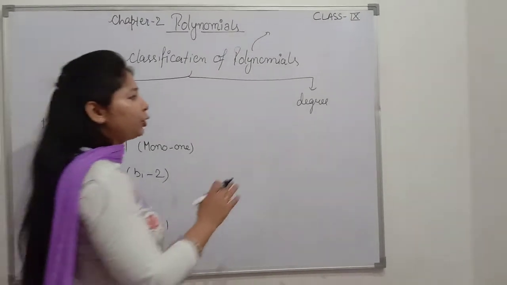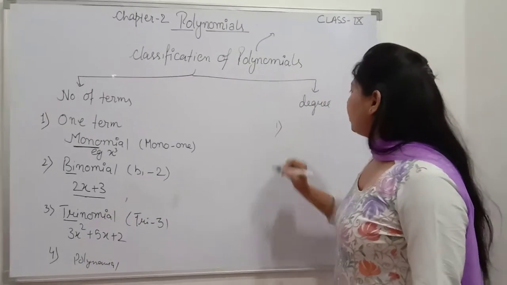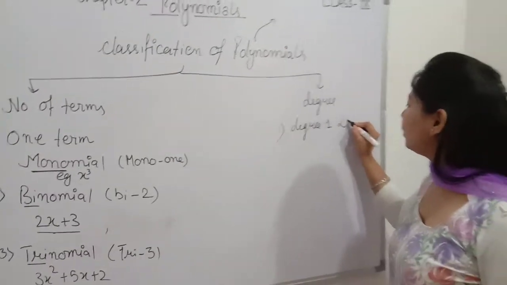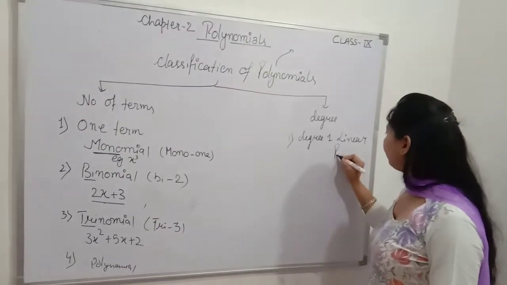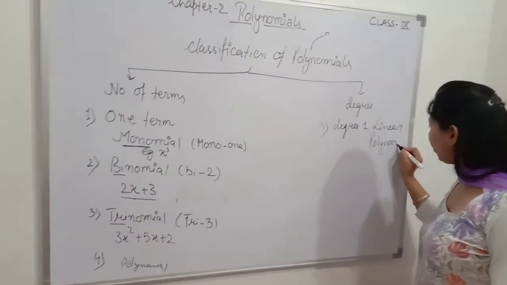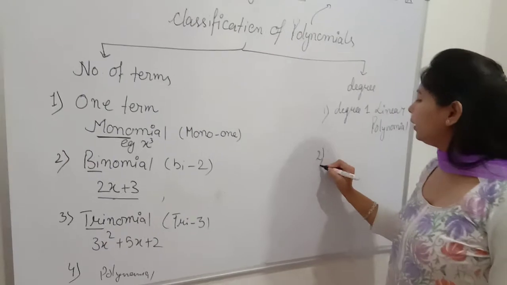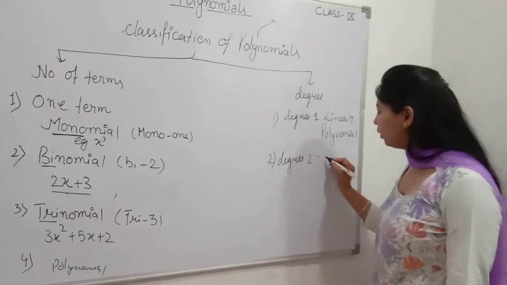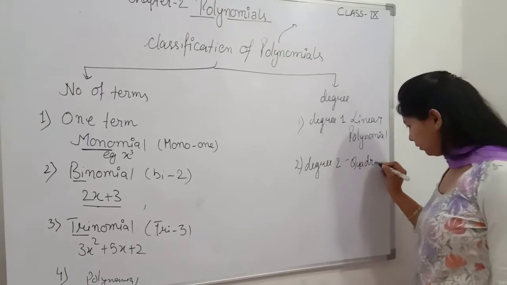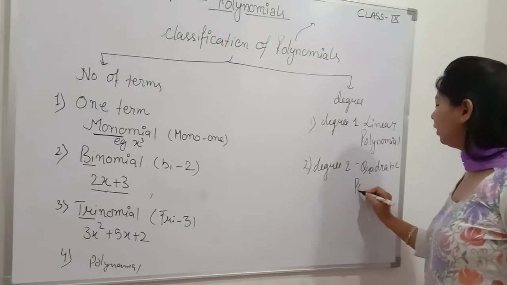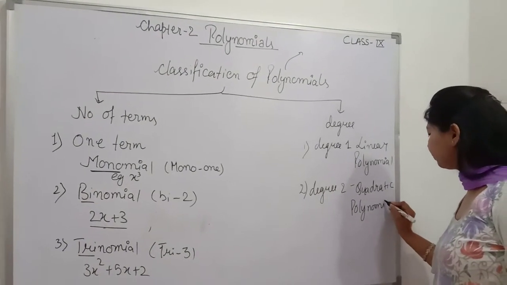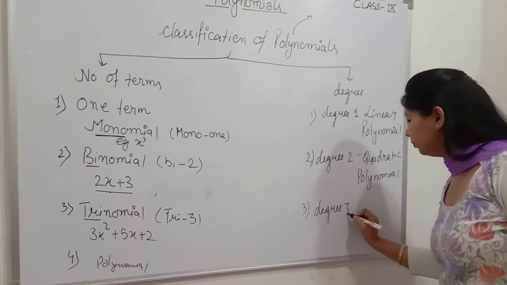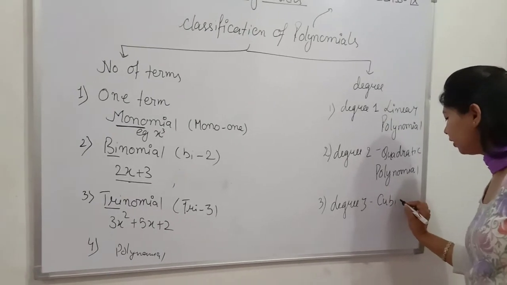Now on the basis of degree. First, when the degree is 1, it is known as a linear polynomial. Second, when the degree is 2, that is called a quadratic polynomial. Now, when the degree is 3, that is called a cubic polynomial.